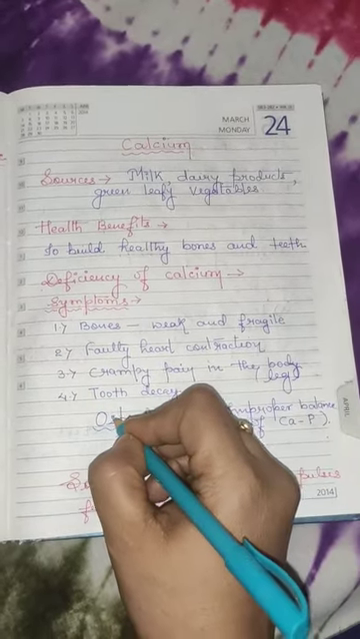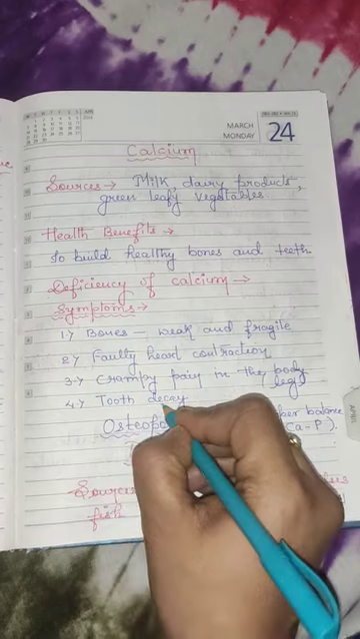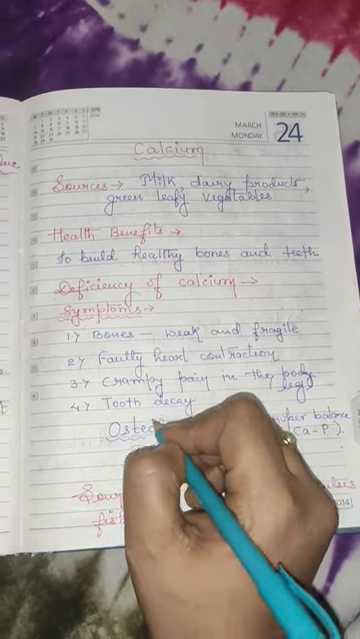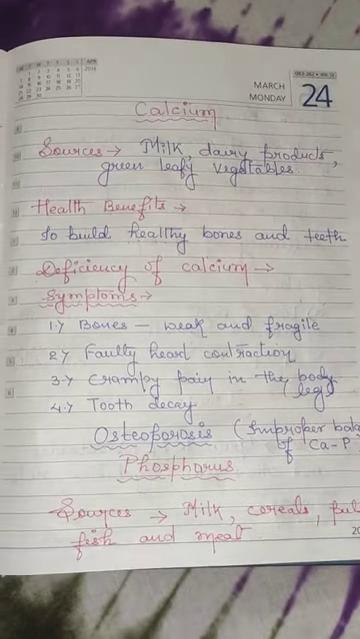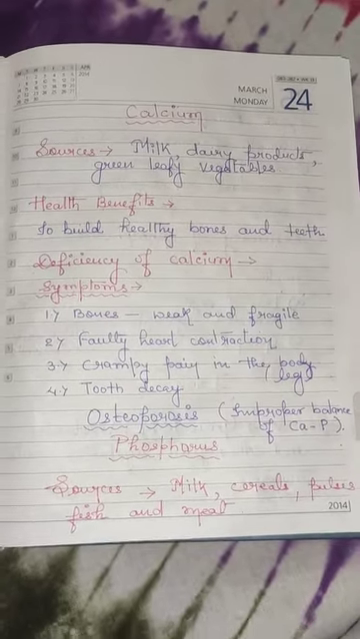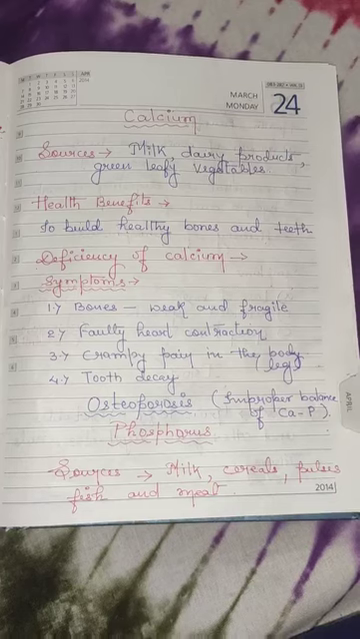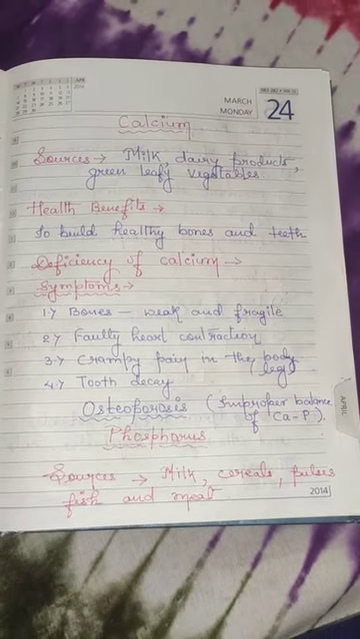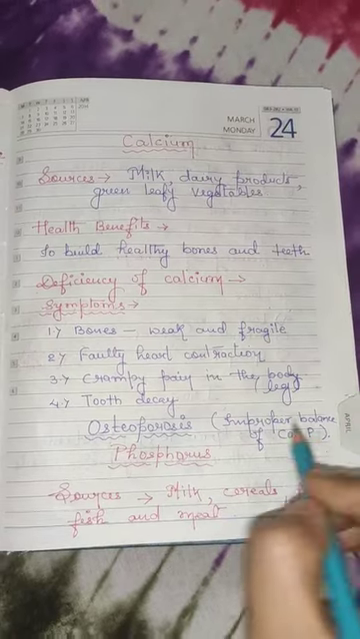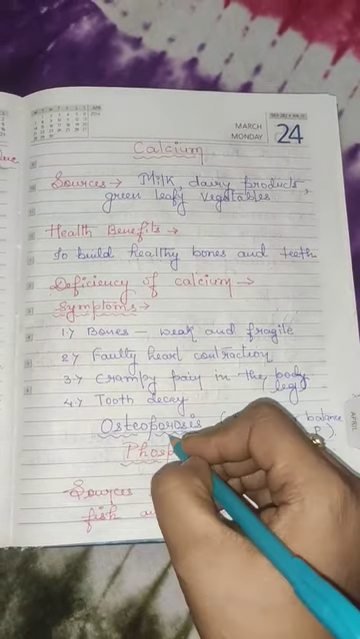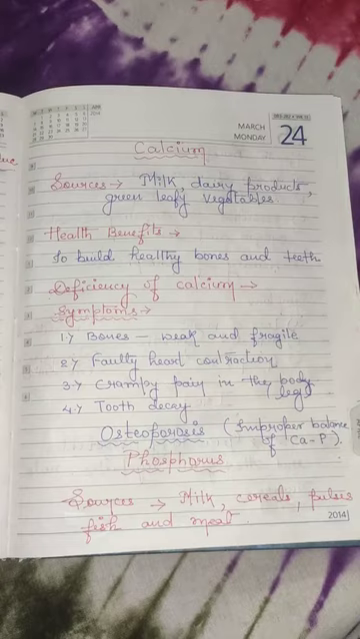The tooth will not be strong, and hence tooth decay is one of the important symptoms of the deficiency of calcium. Now, one disease I have written here, osteoporosis. Osteoporosis is caused due to the lack of calcium, and we can say due to the improper balance of calcium and phosphorus. About osteoporosis, you will learn in your higher classes.